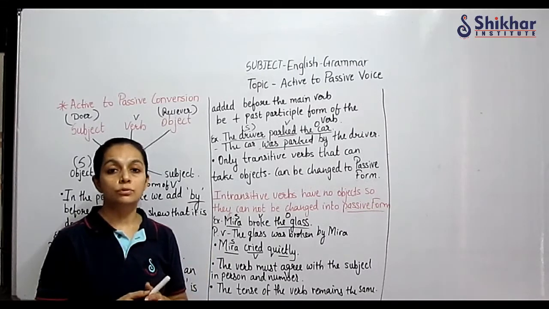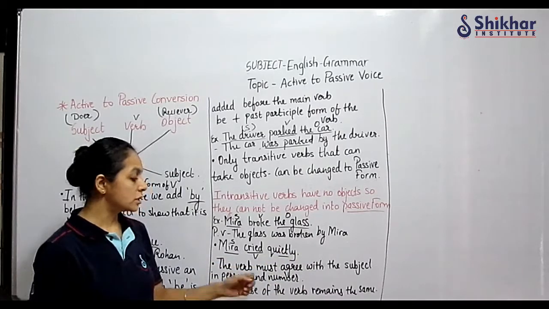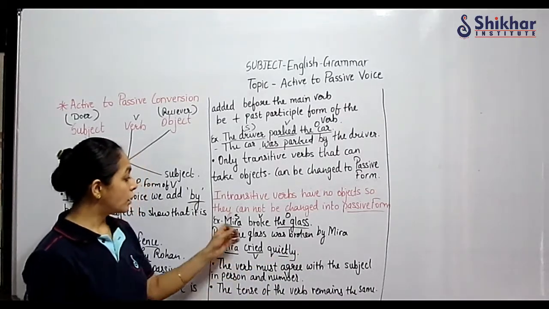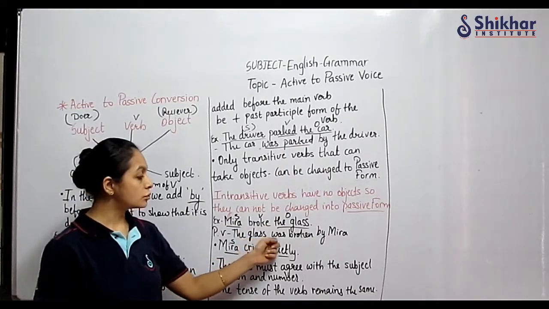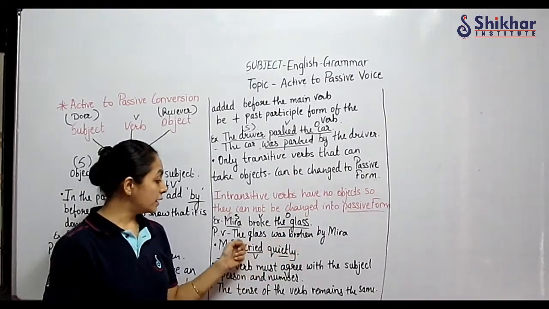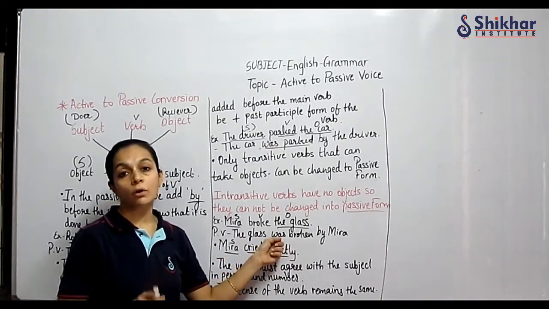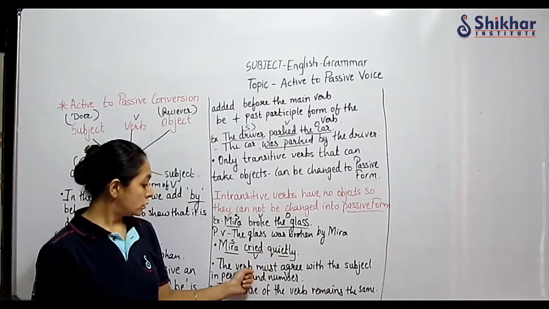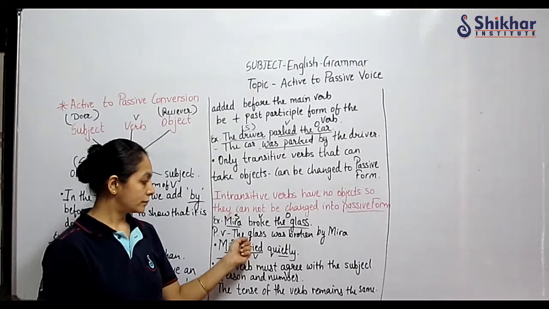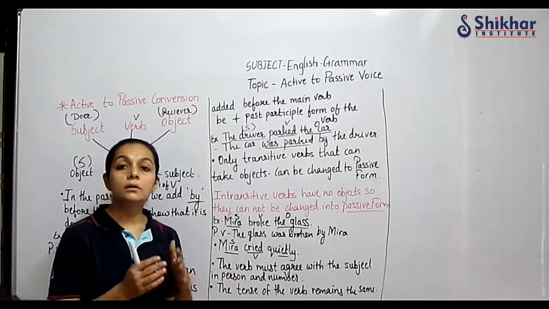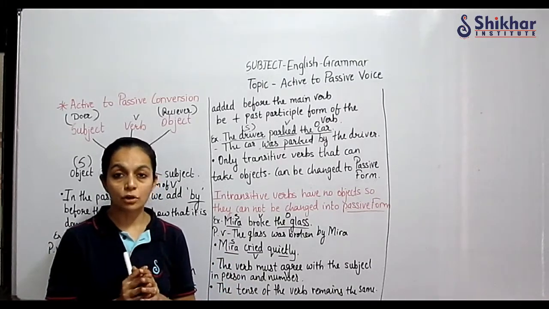Through tenses we are going to learn the sentences. The verb must agree with the subject in person and number. The glass is a singular subject, so I have written was broken. If here it were the glasses, then I would have to use the verb form accordingly. So the verb must agree with the subject. The subject is the glass. Correct? So there should be verb and subject agreement, all of you know.